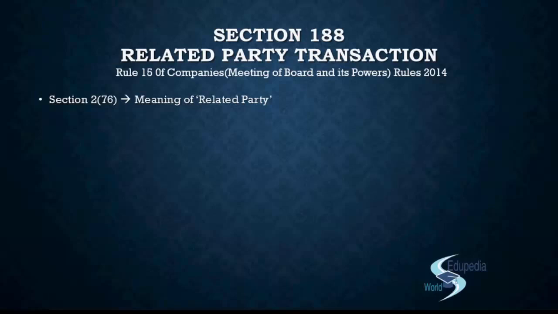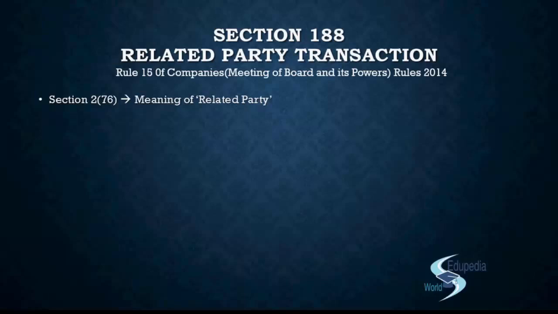Or in a public company, if the director or KMP is a director, first point, and they also hold shares, the threshold limit is 2%, clubbing the shares of the relative along with the shares of the director or manager.